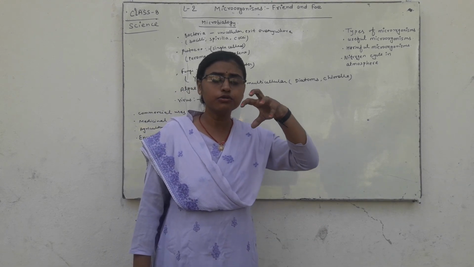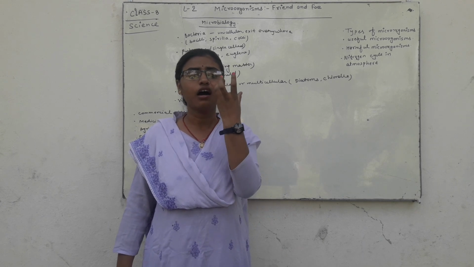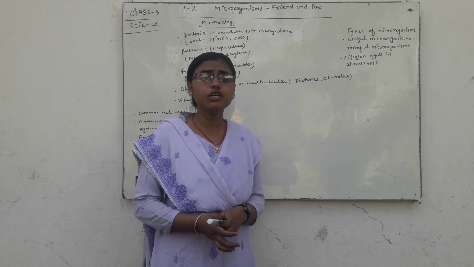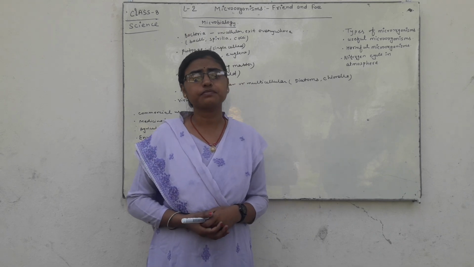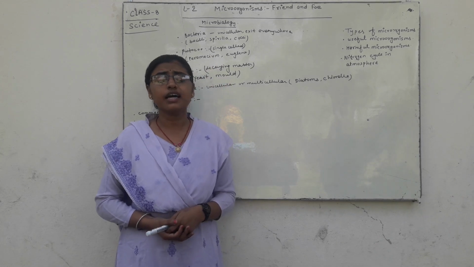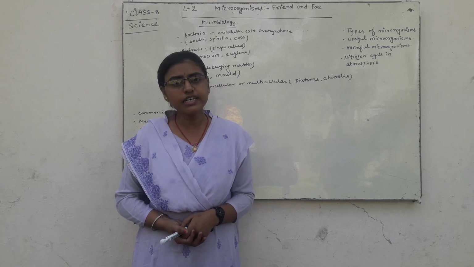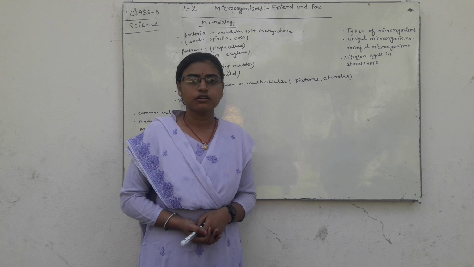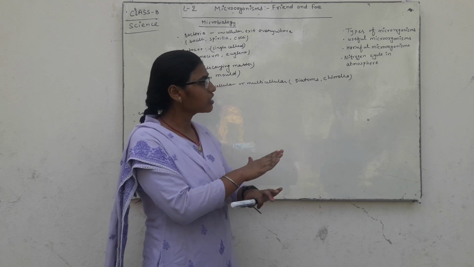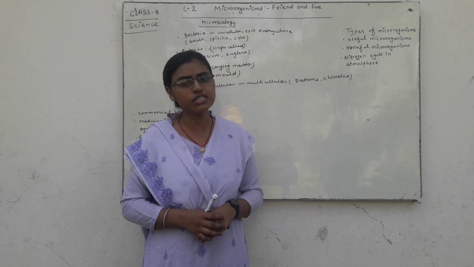In the root nodules of leguminous plants, a special bacteria, rhizobium, is present, and rhizobium gains the nitrogen and converts it into nitrates, and nitrates are broken into nitrogen and oxygen.